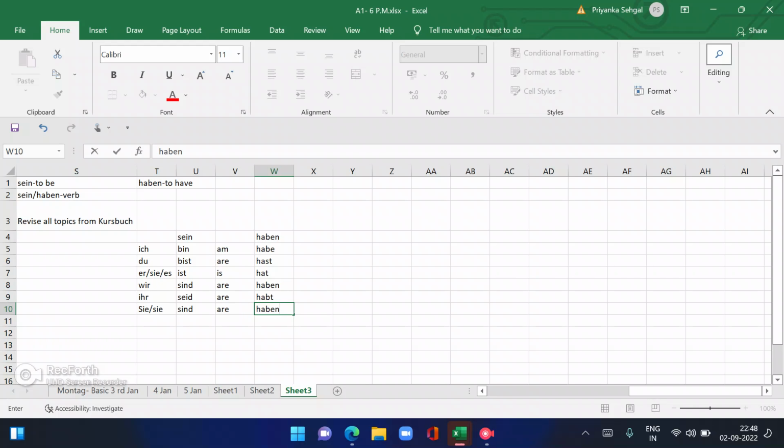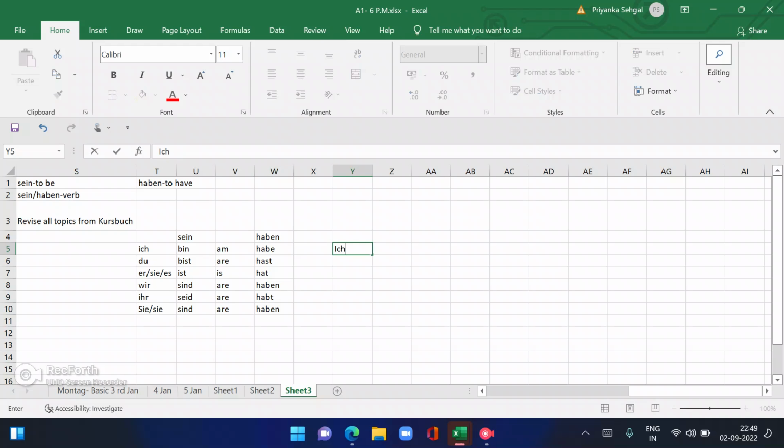I will repeat one more time both conjugations. Ich bin, du bist, er, sie, es ist, wir sind, ihr seid, sie sind. Ich habe, du hast, er, sie, es hat, wir haben, ihr habt, sie haben. Okay, so this was the conjugation of sein and haben.